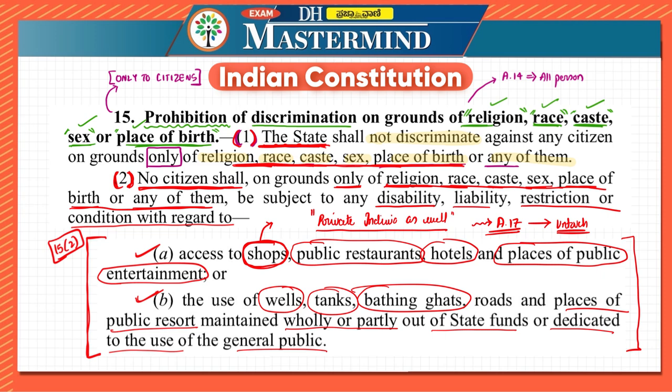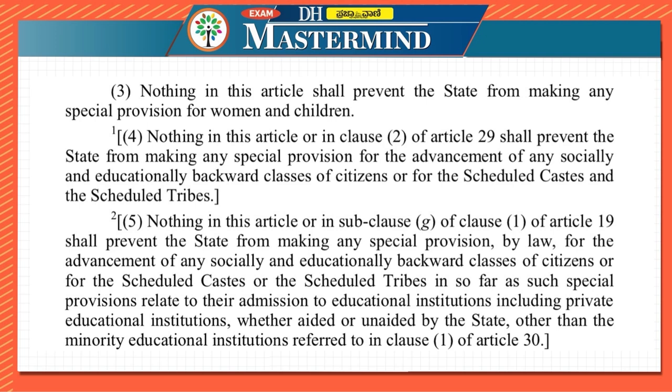Let us move to the third one. The third one talks about exceptions. What is it telling? Nothing in this article shall prevent the state from making any special provisions for women and children. That is, if special provision is made for women, at that point of time you cannot go to the court saying that on the basis of sex there has been discrimination. No, because the state gets that authority from the constitution itself in order to make special provision for women and children. That is mentioned in article 15(3). I hope this is clear.